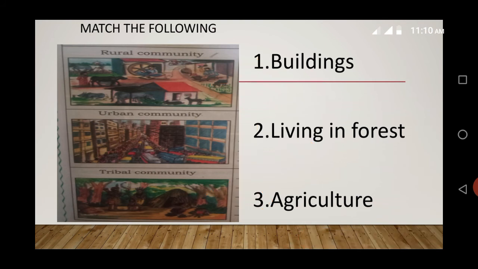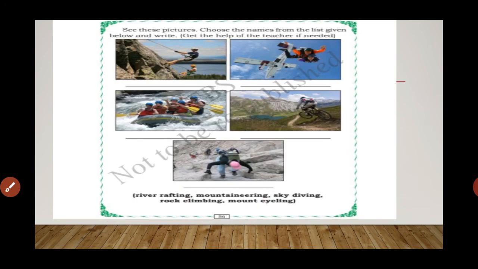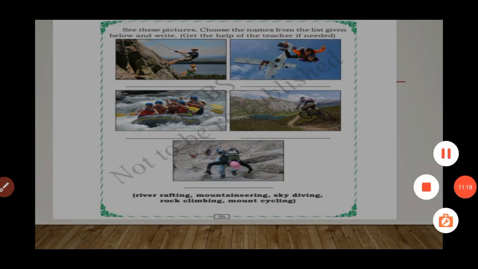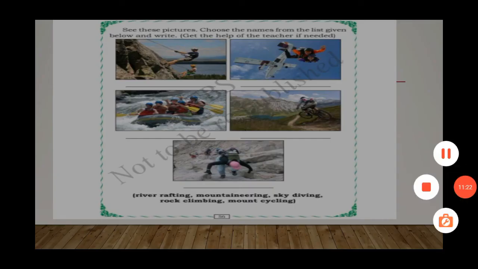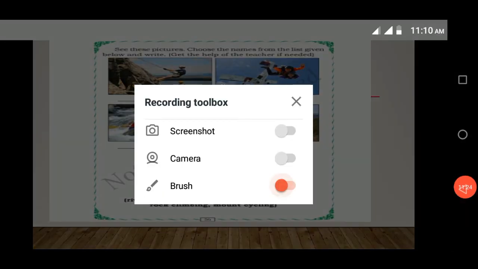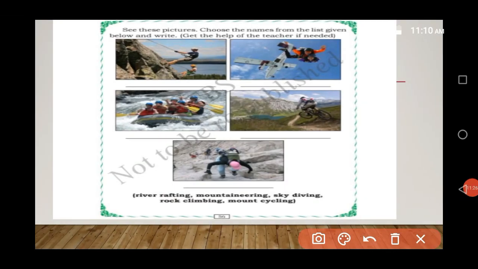Next, see these pictures and choose which one is which. So you have to choose. You already studied about this in your class, so just go through this once. Okay, so river rafting, which one is it? This one is river rafting.